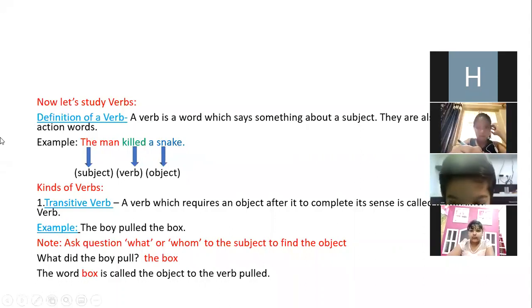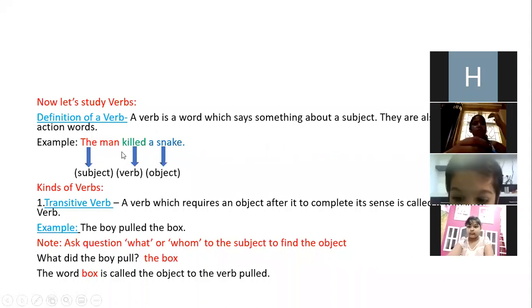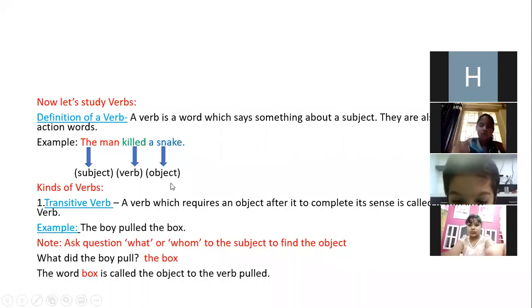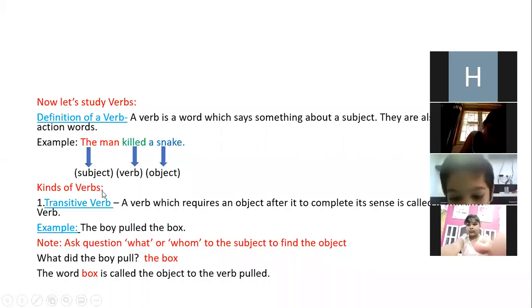Okay, this is what we are saying about a subject. But now, what action is done by the man? That he is killing. So killing or killed is what? Verb. And what has the man killed? He has killed a snake. So this is your object. Now moving to our next part, we have kinds of verbs.